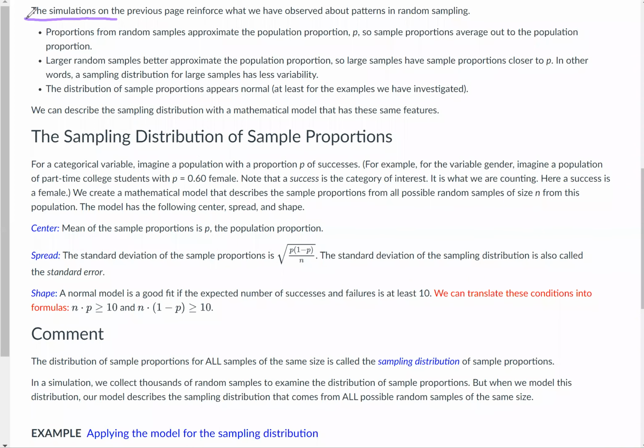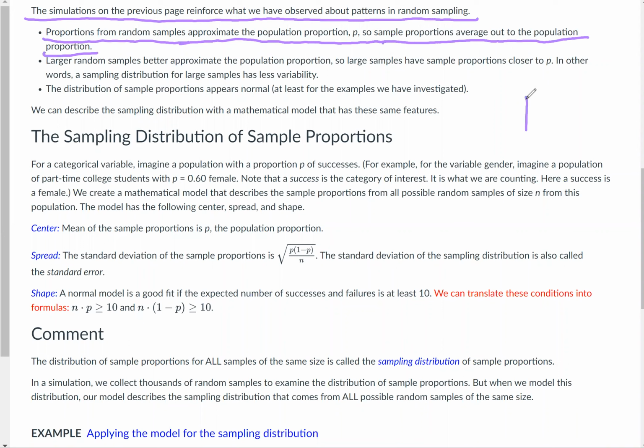The simulations on the previous page reinforce what we have observed about patterns in random sampling. One, proportions from random samples approximate the population proportion P. So sample proportions average out to the population proportion.